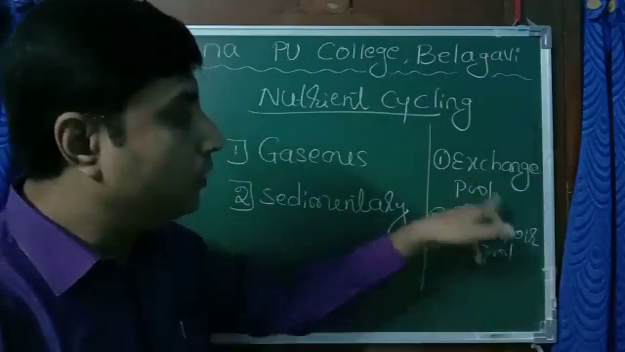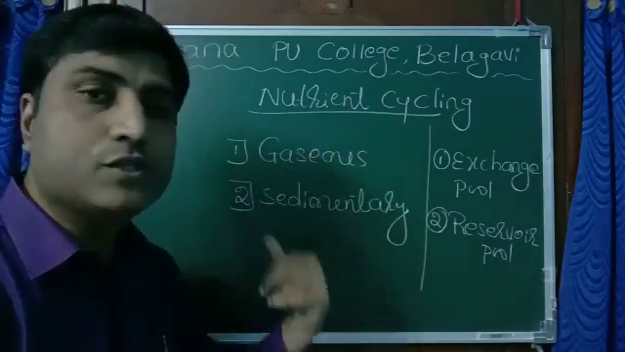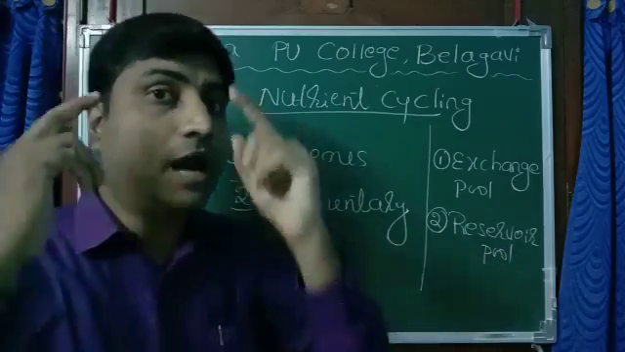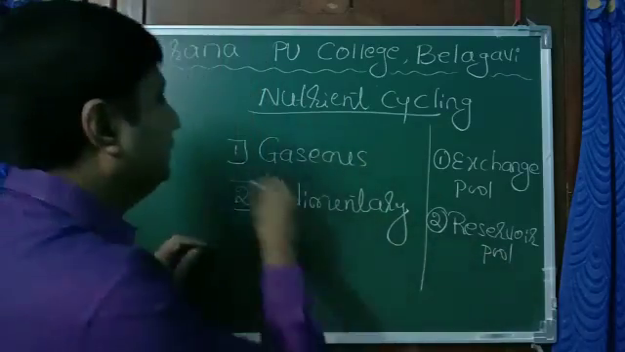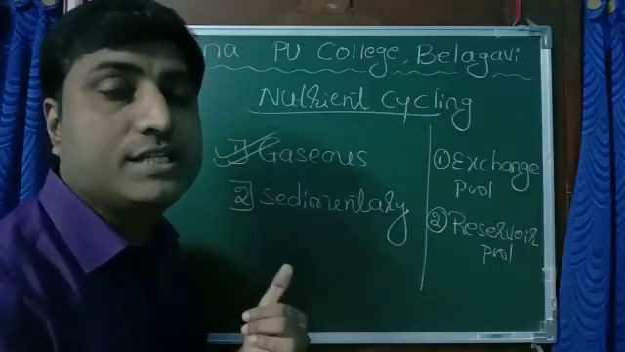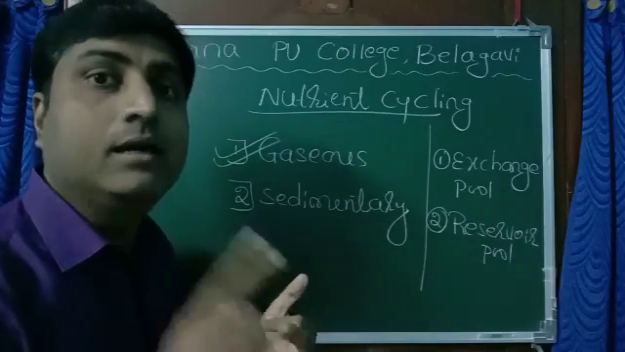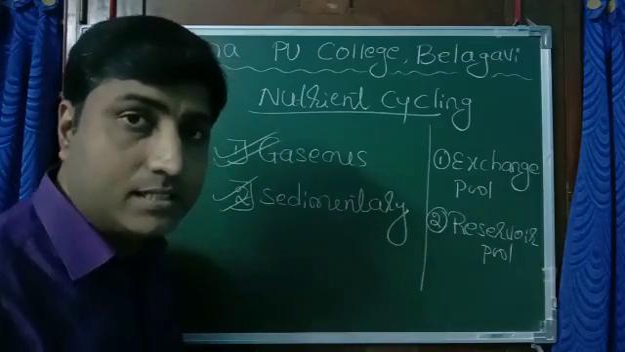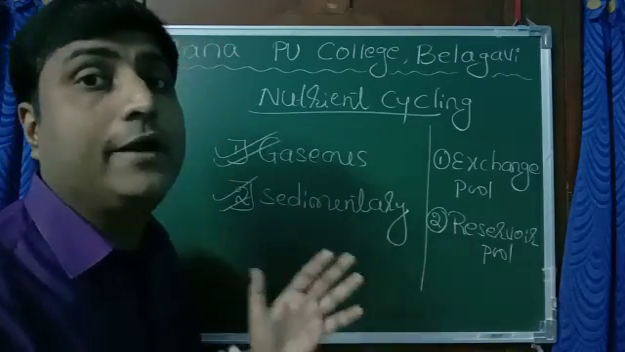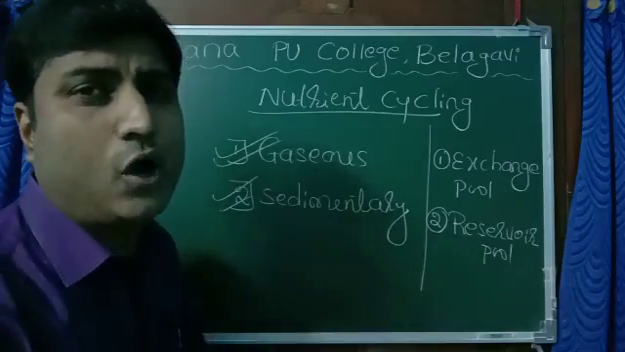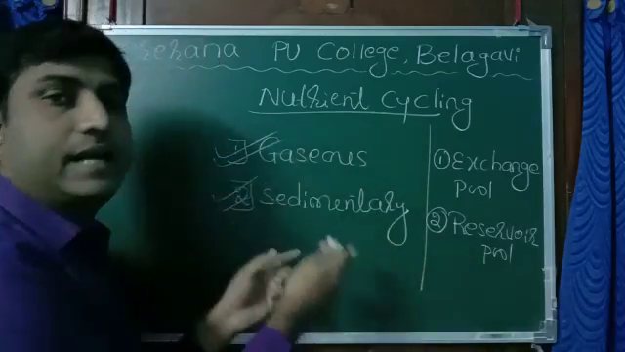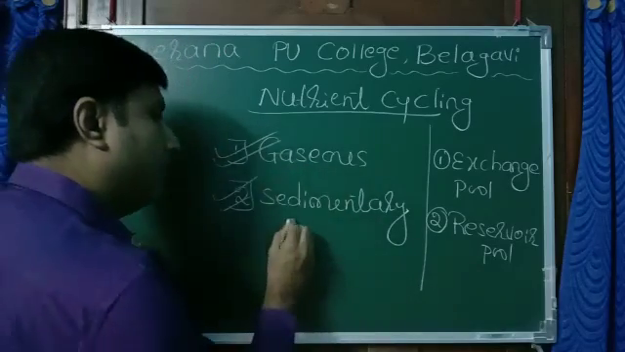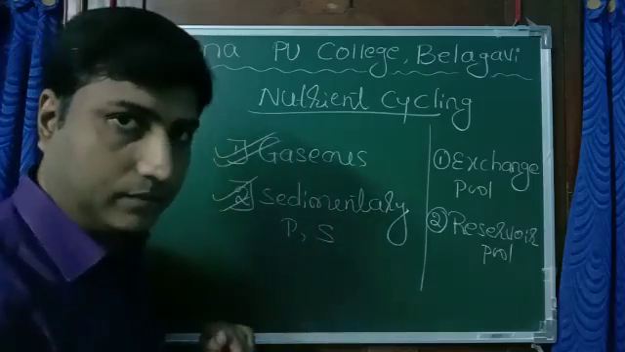So the reservoir pool decides whether a cycle is gaseous or sedimentary. In oxygen cycle, reservoir pool is atmosphere. If atmosphere is the reservoir pool, then it is a gaseous cycle. Oxygen cycle, carbon cycle, nitrogen cycle. Sedimentary means the reservoir pool is lithosphere or hydrosphere. Lithosphere means soil or rock. Then we call it a sedimentary cycle. And examples for sedimentary cycle are phosphorus cycle and sulfur cycle.